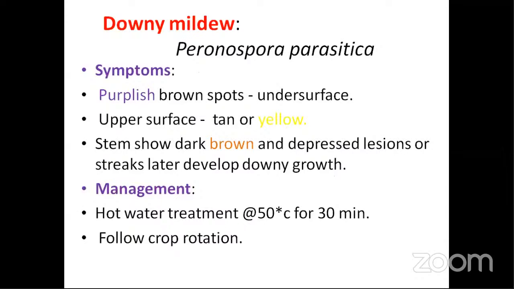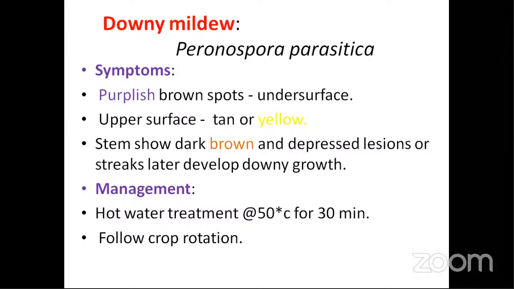Next, the downy mildew, Peronospora parasitica. Underneath the leaf surface you will have purplish brown spots observed, and on the upper surface chlorotic regions, means the upper surface will become yellow and tanned, but on the lower surface you'll see purplish brown color formation. The stem also becomes brownish in color, and the yield dramatically reduces because the leaf has been affected. If the leaf is affected, no photosynthesis, means the yield is affected.